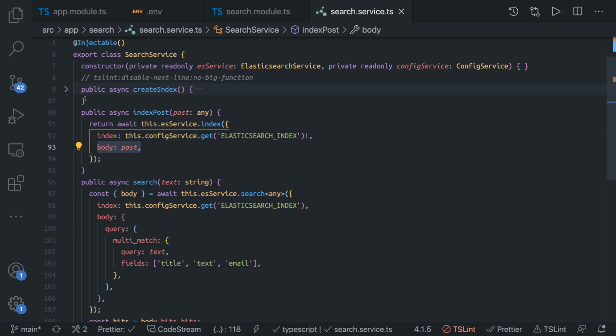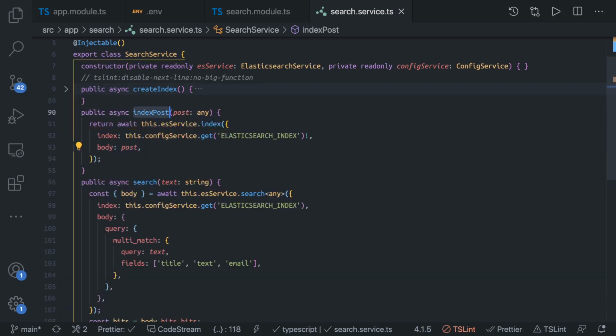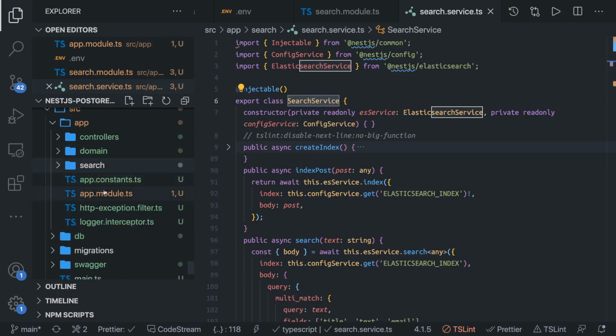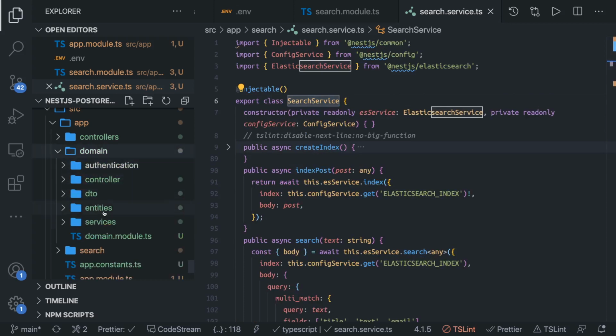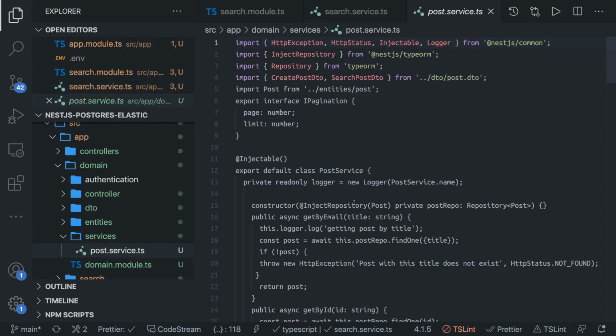Now create index will create the index on the bootstrap of the application. Okay, now we have index post, where you want to add a record to the post index, and the search, and both of these methods we are going to call from our main services, right? So let's say this is a search service we can inject inside our domain module. We have the post service, here we will inject it and we will use it here.